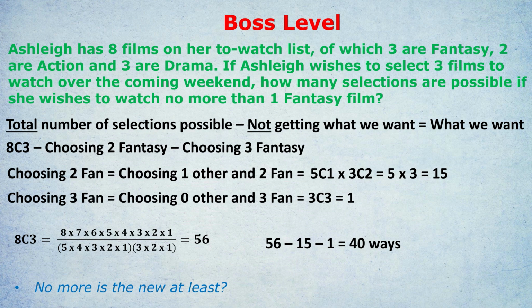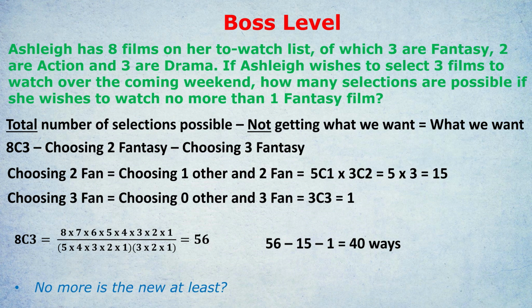Just quickly, for those curious, you don't have to watch this if you're not, but what if we had done it the other way? Instead of doing total take away the failures, what if we had just gone straight for the successes? I just want to show you how that gets the same answer. Well, there are 2 successes if they say no more than 1 fantasy film. No more than 1 fantasy film means a max of 1. The 2 ways of obeying that is to watch 1 fantasy film or 0 fantasy films. This we're going to have to do in our head.